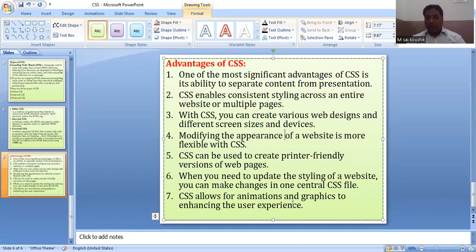CSS allows for animations and graphics to enhance the user experience. You can include, you can mold, you can modify animated pictures, animated diagrams, graphical pictures, everything will be possible to modify in the particular website or web page. These are called some merits of CSS. So this is small information about what CSS is, what the properties of CSS are, what the structure of CSS is, what the types of CSS are, and what the merits of CSS are.